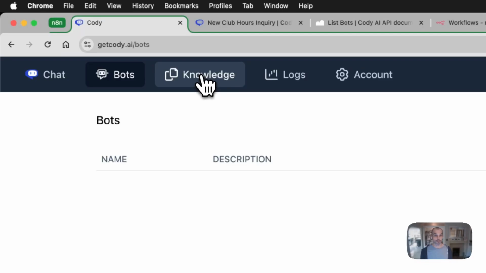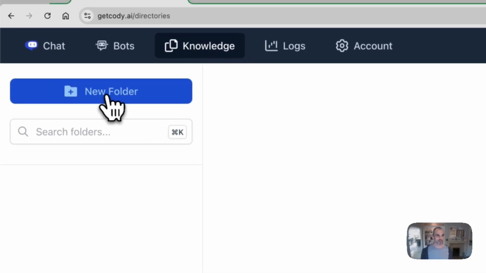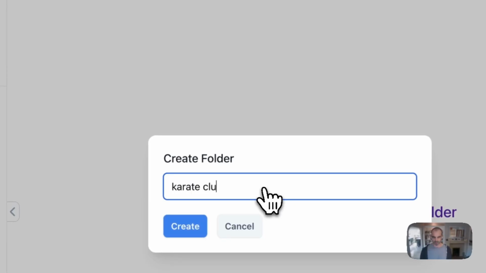We're going to click on knowledge first of all, because we really want to define a folder for our knowledge. So I'm going to do that. I'm going to call it Karate Club.